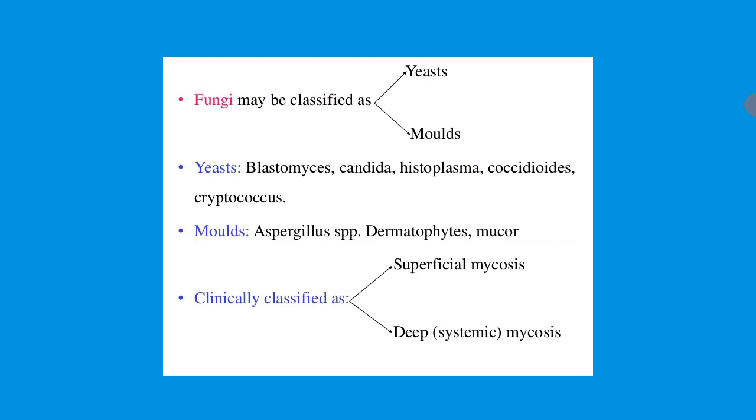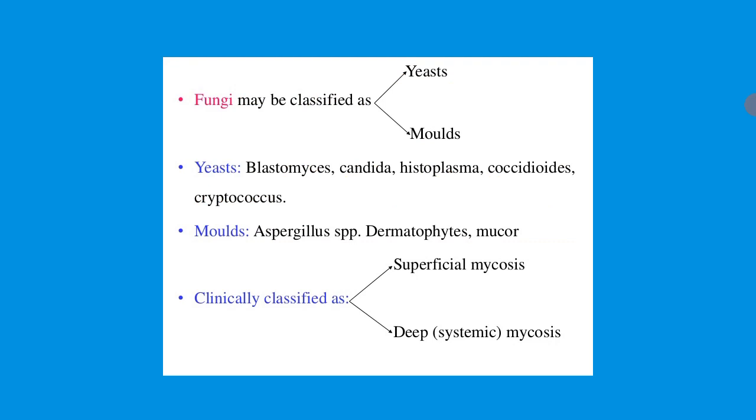They are mainly classified into two groups, yeast and molds. The yeast group contains Blastomyces, Candida, Histoplasma species, Coccidioides and Cryptococcus.